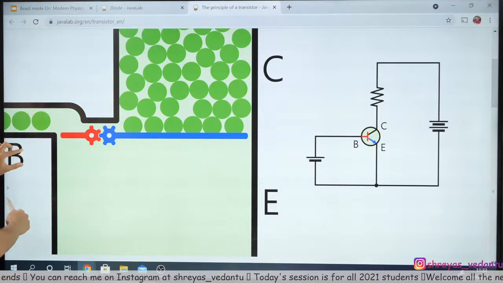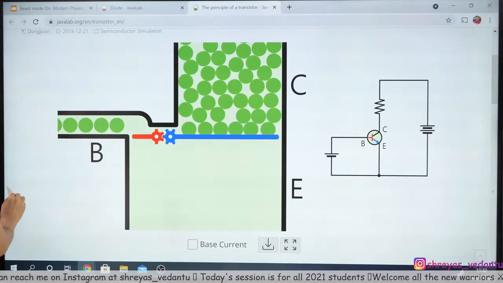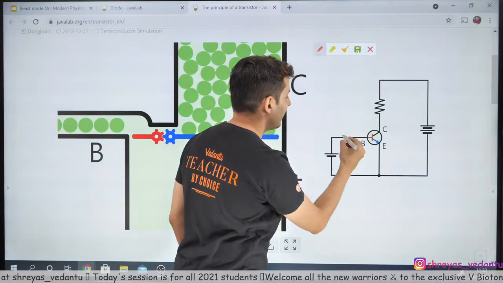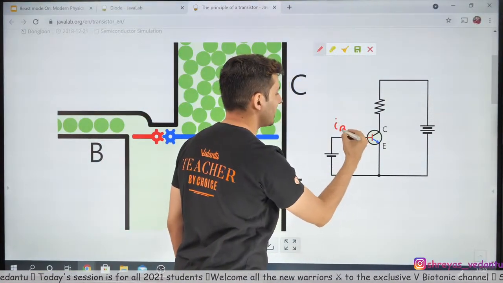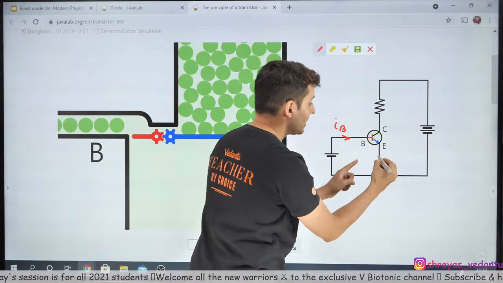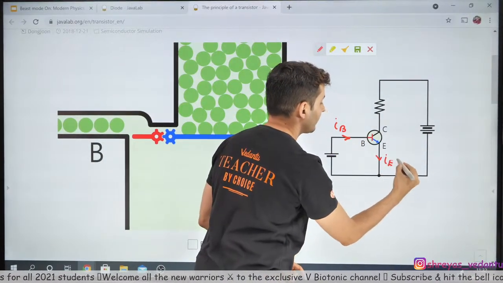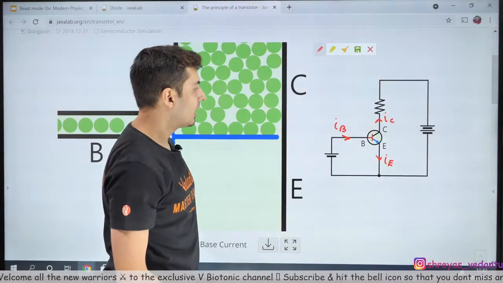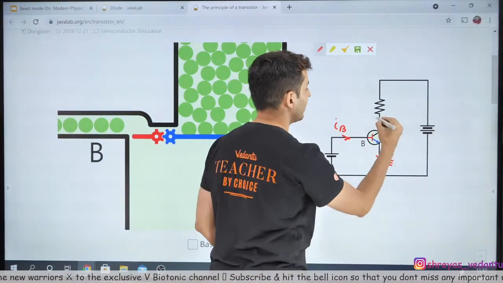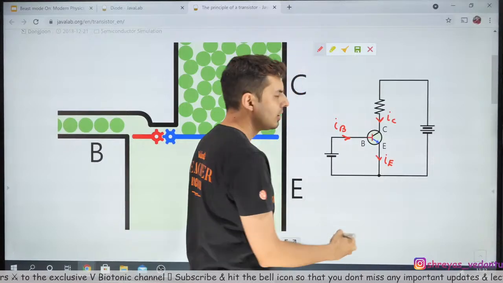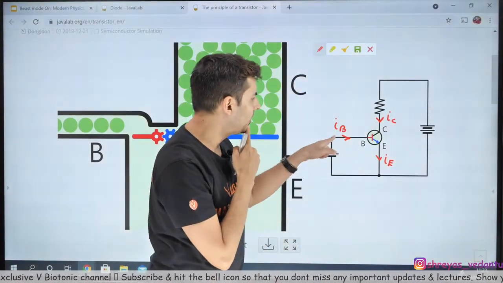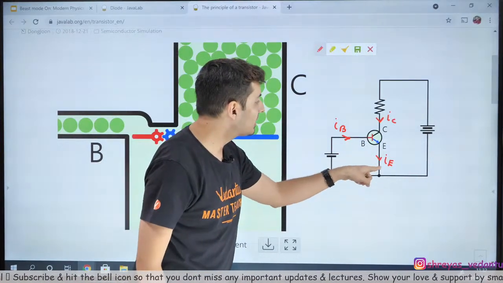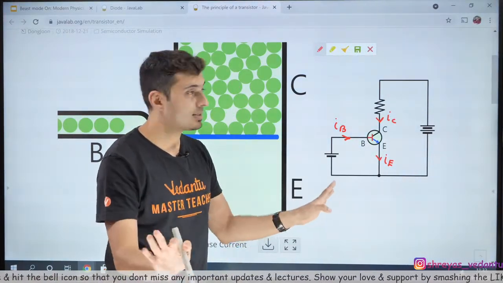What happens, guys, observe, in case of a transistor. So, if this is the base current, this is the emitter current, and let's say this is the collector current, which will be IC. Now somebody wondering, sir, why is collector current and why is base current like this and why is emitter current like this? Simple fact, emitter base should always be in forward bias. I have told you this again and again.